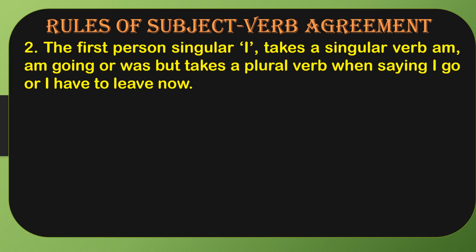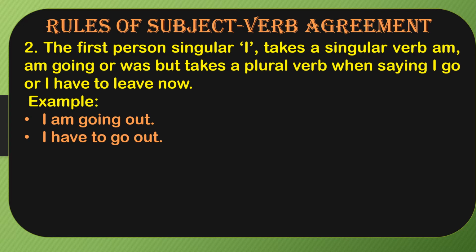Okay. So when we are using any proper verb, meaning the main verb, then it will be the plural one. For example, I am going out. Okay. We are using am with I. But I have to go out. I has to go out will be wrong. Getting it? So I have to go out. We will use have with it, a plural verb with it.